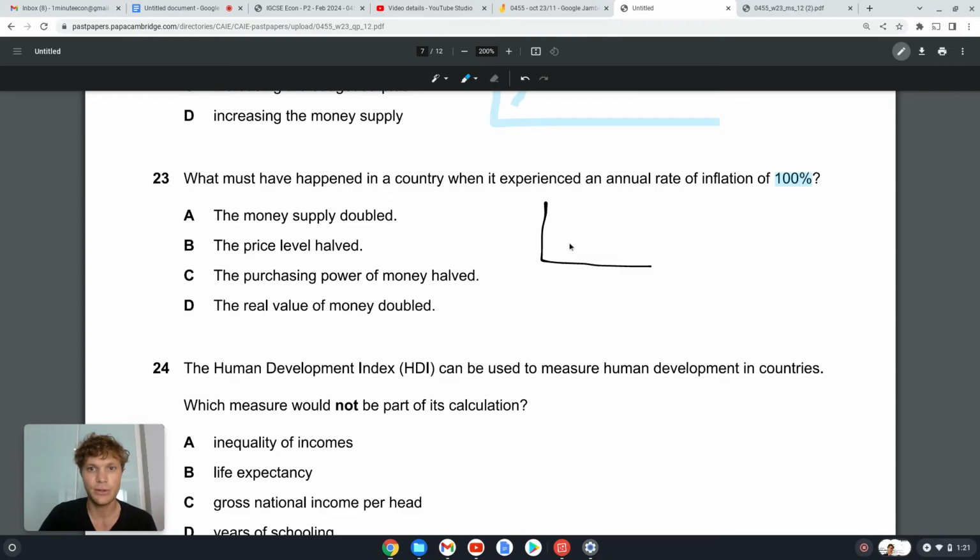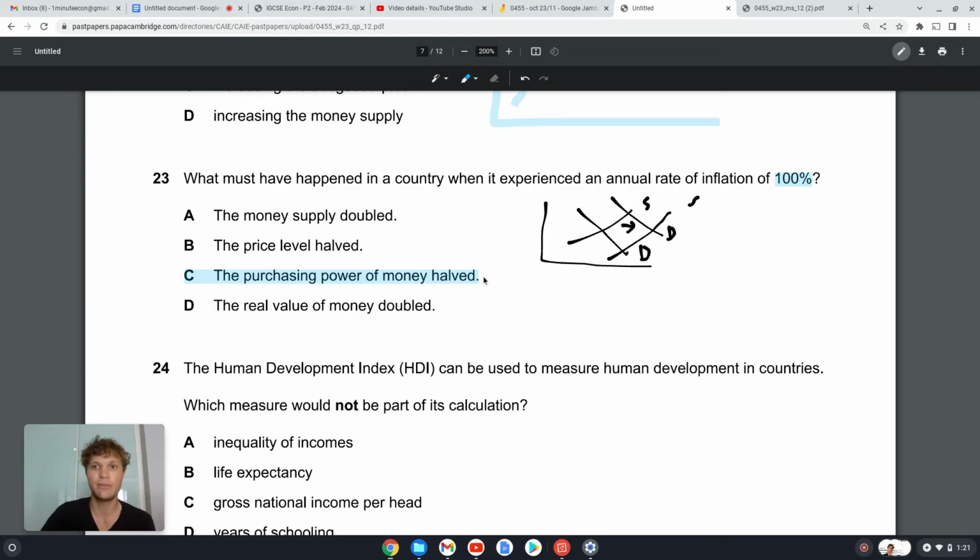So here, if we increase money supply, right, then demand should increase, but then supply will also increase. So then that increase in supply will offset the increase in price from the increased demand. So then we don't know that inflation would have increased by 100% because of that. The price level halved. Nope, we don't really know that the price level halved. C, the purchasing power of money halved.